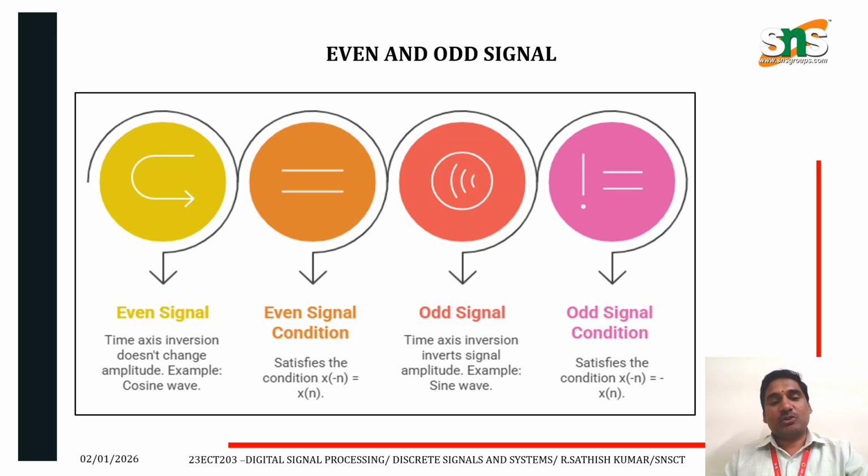Example, we can take the cosine wave. It satisfies the condition x of minus n is equal to x of n. An odd signal means the inversion of the time axis also inverts the amplitude of the signal. Example, sine wave. The sine wave satisfies the condition x of minus n is equal to minus x of n.